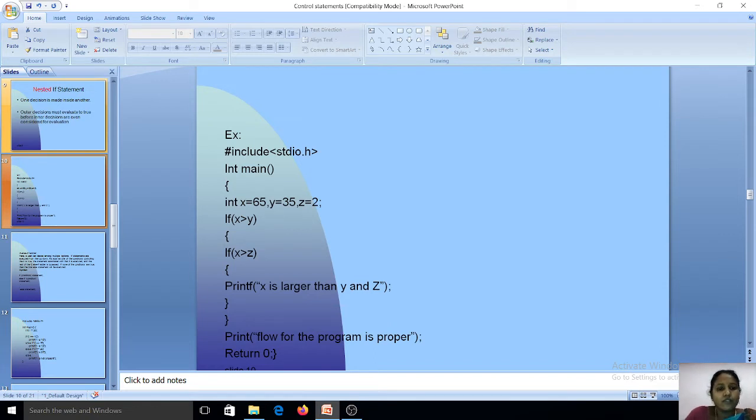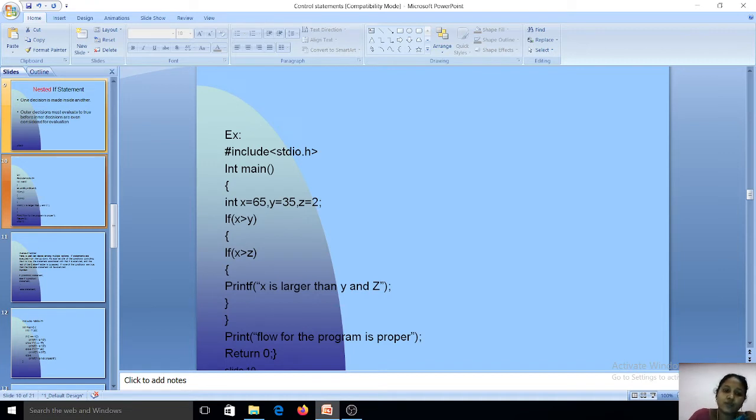Okay, we are going to check a condition. If x is greater than y, here the x value is 65 and the y value is 35. Our condition is true. If the condition is true, it will go to the inner block. Here the x value is 65 and the z value is 2. Here also our condition is satisfied and true.